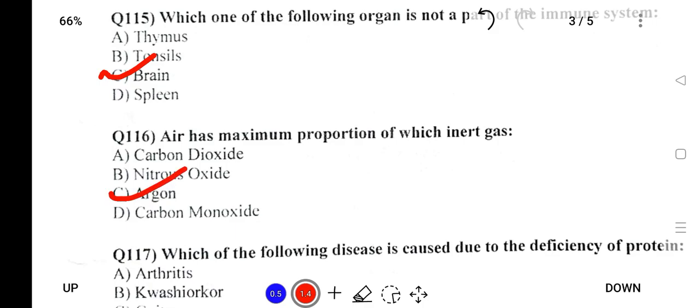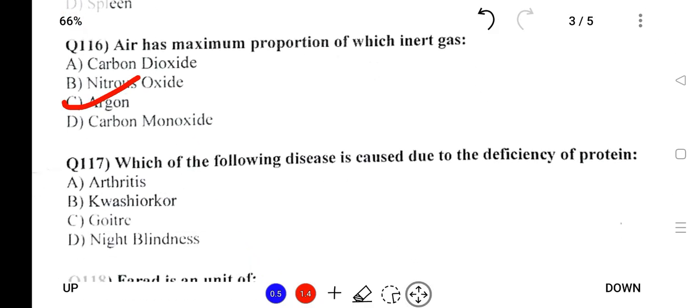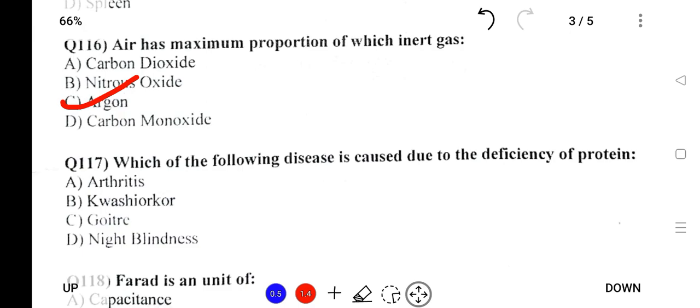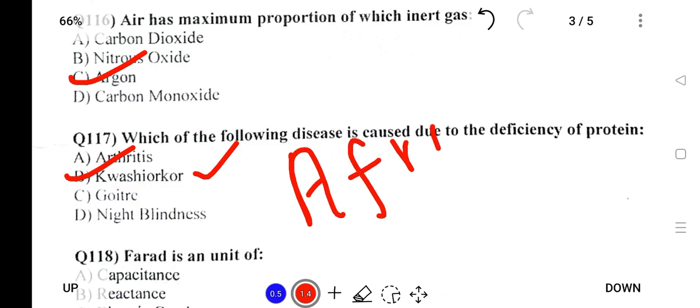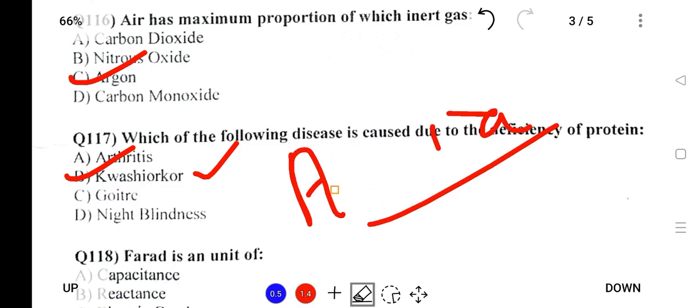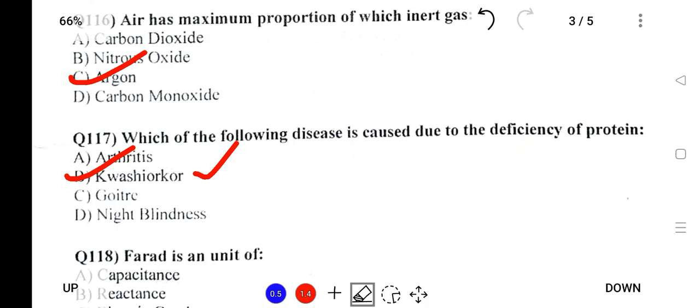So these are all inert gases, and which is the answer? It is argon. Next, which of the following disease is caused by the deficiency of protein? So protein deficiency, it will be Kwashiorkor, which is swelling of the stomach and thinning of the legs and hands. And it is usually seen in poor developing countries such as Africa and parts of Central America and in India also, etc.